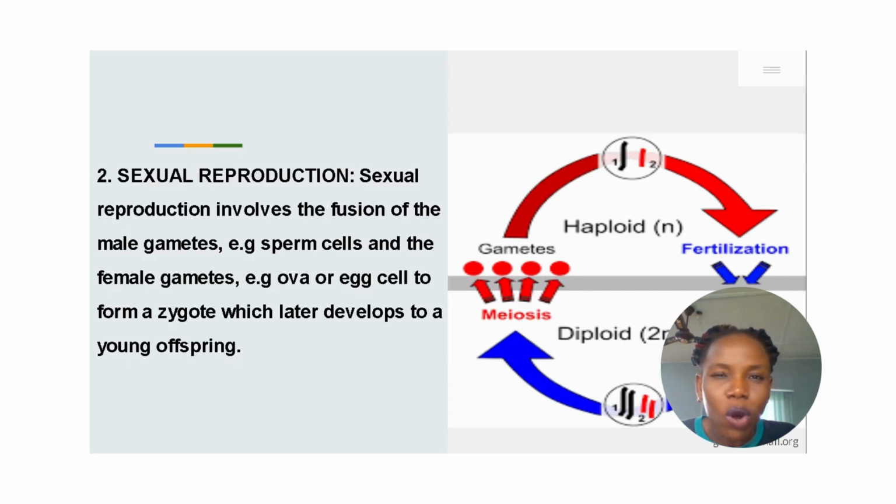A diploid zygote. And that is why you will see it as N plus N to give rise to 2N. Haploid plus haploid giving rise to a diploid zygote. And that's what you have on your screen. Haploid from the sperm cell and haploid from the ovum give rise to a zygote that contains 2N, diploid in nature.